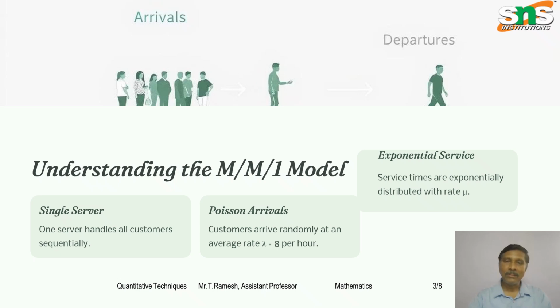First, understanding the M/M/1 model. Single server, that is one server handles all customers sequentially. Poisson arrival, because an infinite number of customers arrive at the system. Therefore, customers arrive randomly at an average rate of lambda. Suppose it is 8 per hour. Exponential distribution: the service time is exponentially distributed with the rate of mu.